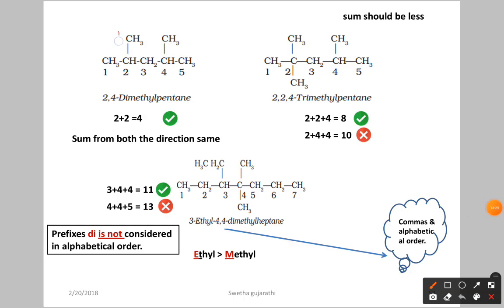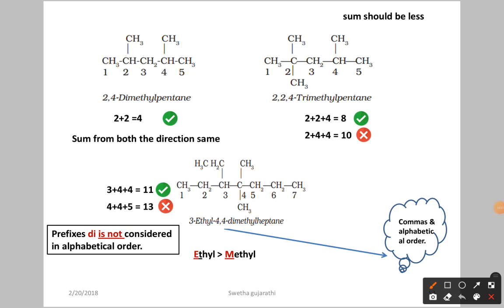Here you can select the longest carbon chain like this also. The nomenclature will be the same. Here you can see I am writing number 1, again here 2, 3, 4, 5. Now if you see, at the second position we have the methyl and at the fourth position we have the methyl, so the nomenclature will be the same. Sometimes you can take any one, but you have to search for the longest carbon chain possible. Either you can take this direction or this direction, the longest carbon chain will be the same.